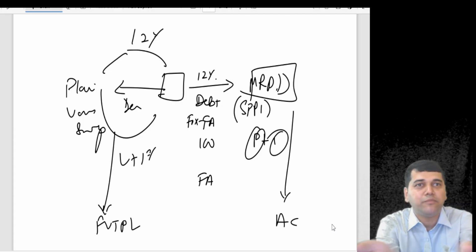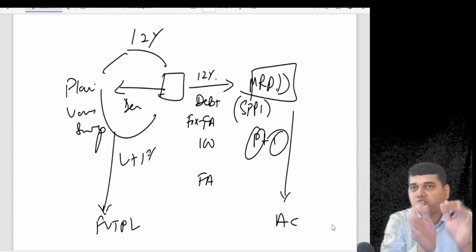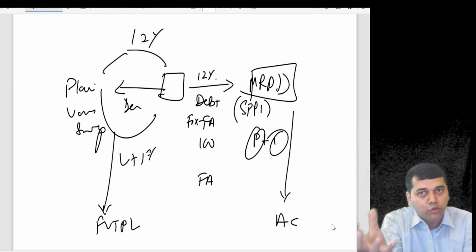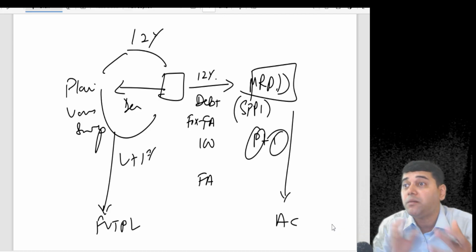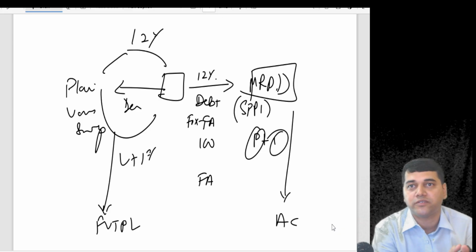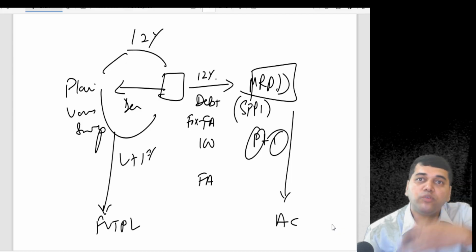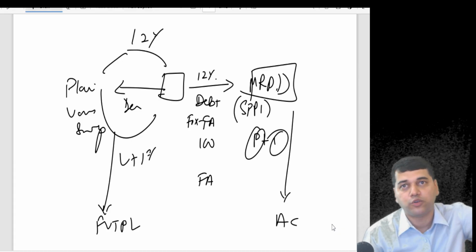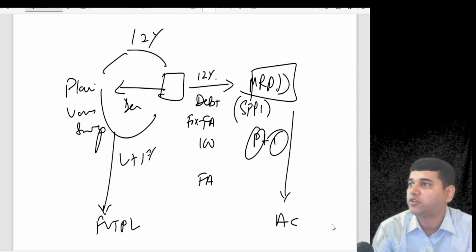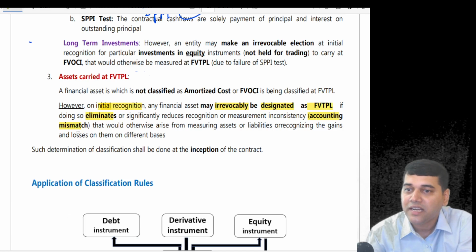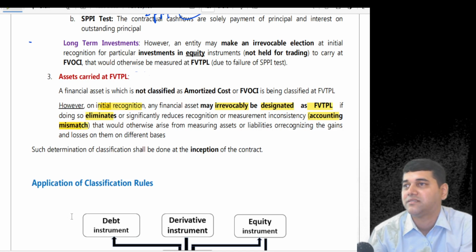Arey baba, both are the same. You can't look at this instrument in isolation. Both the instruments you have to look at together because you have performed one swap with regard to this. So there is one accounting mismatch happening. One leg you will transfer to amortized cost, another leg you will transfer to FVTPL. And this is called an accounting mismatch.